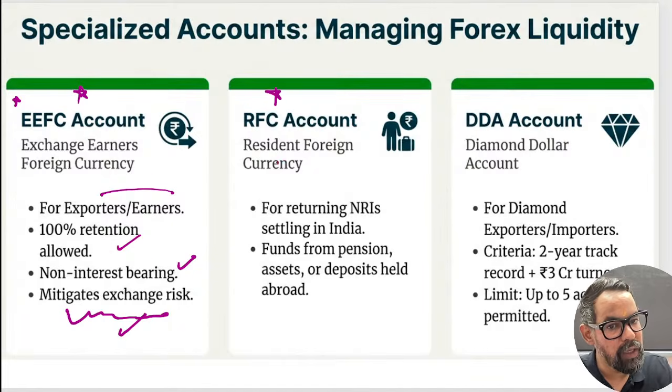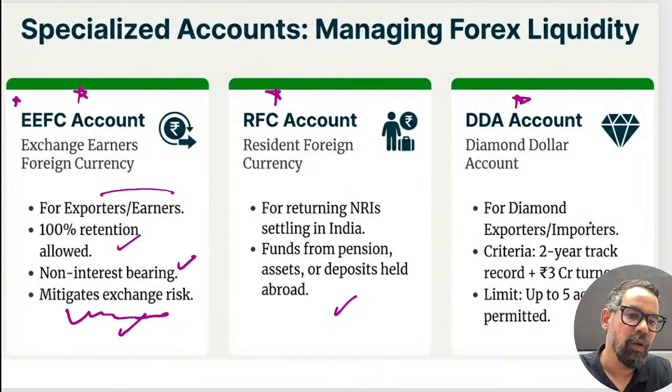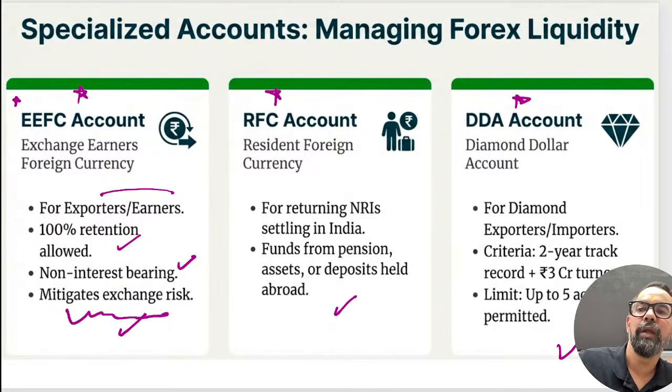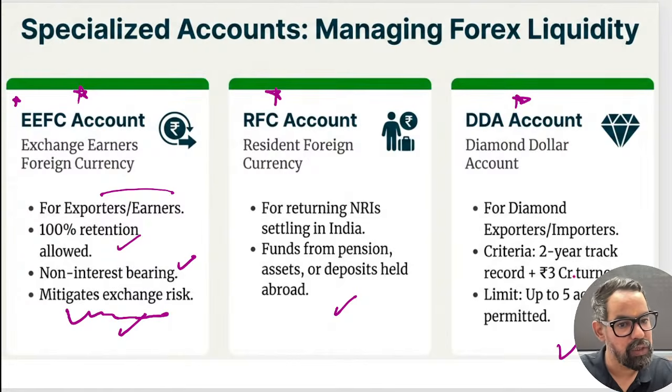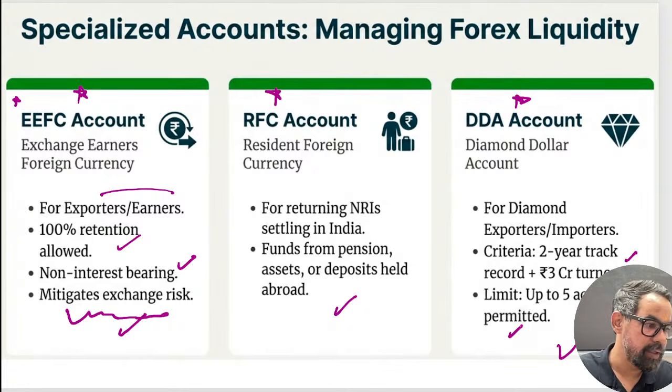RFC, resident foreign currency account, this is when an NRI is returning to India. Yesterday we talked about this. DDA, diamond dollar accounts, right? So that is something which generally comes under this. DDA: 2 years track record, 3 crore turnover, and it can be up to 5 crores in this. Clear? Srikant sir, got it?